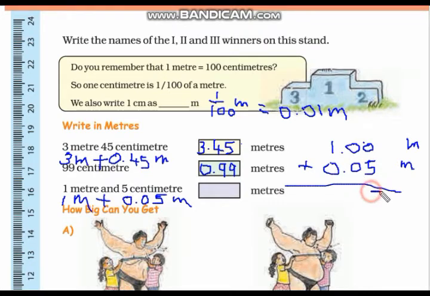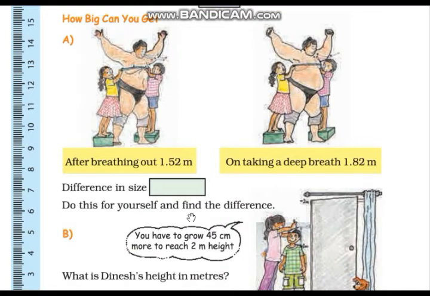So 5, 0, decimal point and 1. So 1.05 meter. So students, in this way you can convert centimeter into meters, and also you can write meter and centimeter into meters.